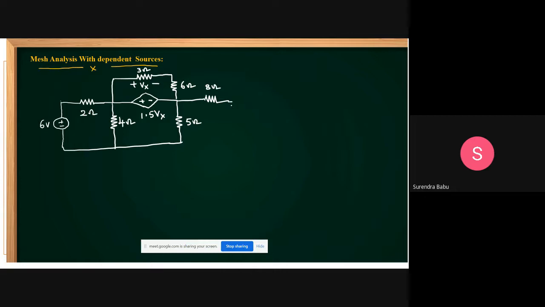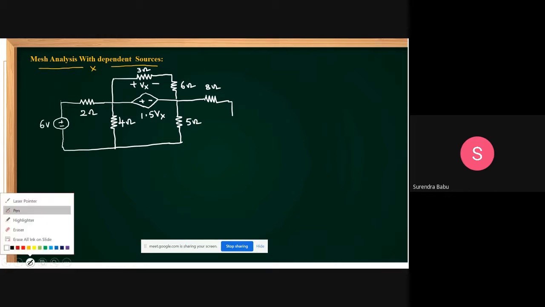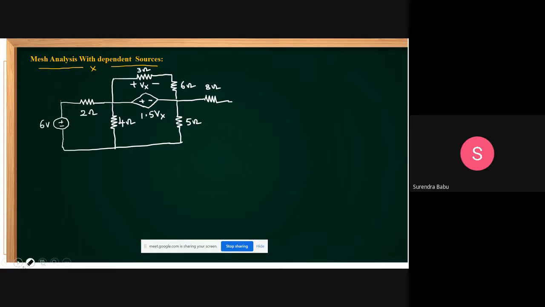Yes, 8 ohm resistor, and here a current source is given.